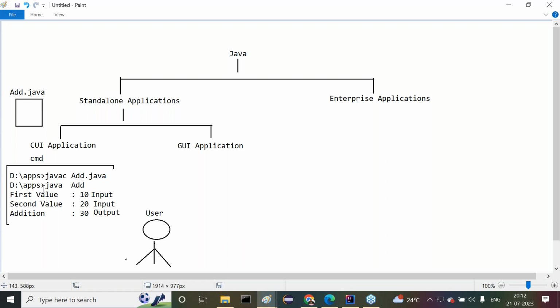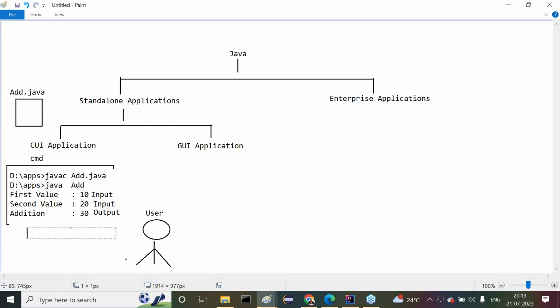Perfect. Command prompt is available between user and program. Am I right or not? Now tell me, this command prompt is for the sake of user interaction with the program or not? User interaction with the program. For that purpose only the command prompt is provided. So this command prompt is acting as the user interface.